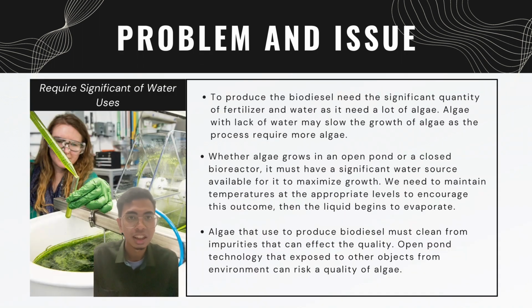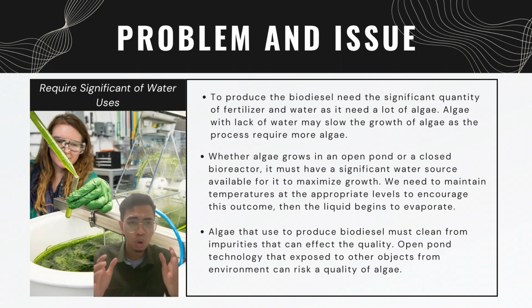Other than that, the next problem and issue for producing biodiesel from algae is that algae need much water, because to produce the biodiesel you need a significant quantity of fertilizer and water to produce a lot of algae. Algae with a lack of water may grow slowly, as this process of producing the biodiesel needs more algae.